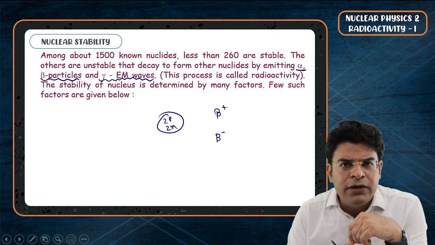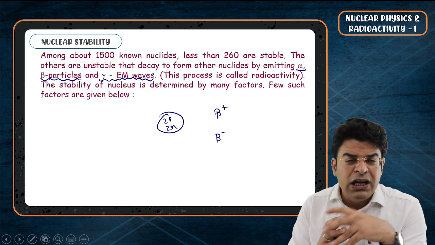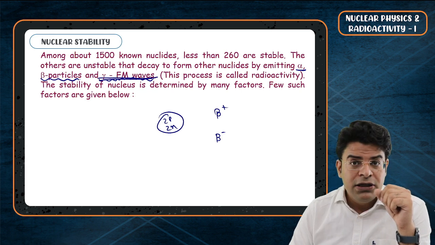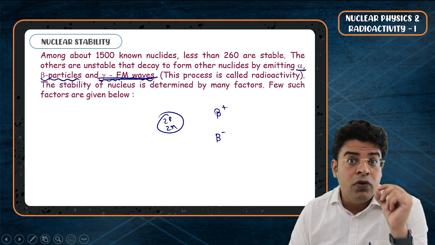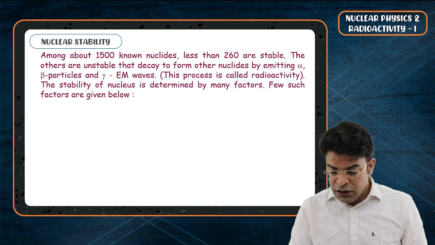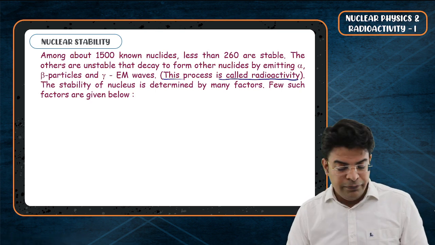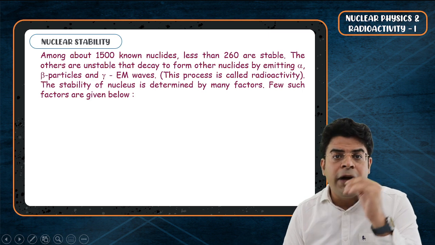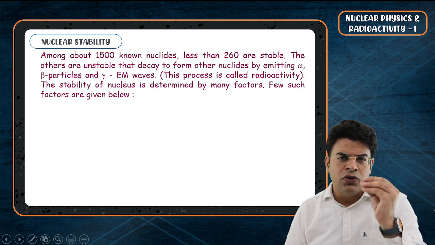Gamma waves are nothing but high energy EM waves, high energy photon packets. They do not have any charge, but they have a high amount of energy packed into them. This process is called radioactivity. So when an unstable nucleus converts into a stable nucleus by giving out some particle, this phenomenon is called radioactivity.